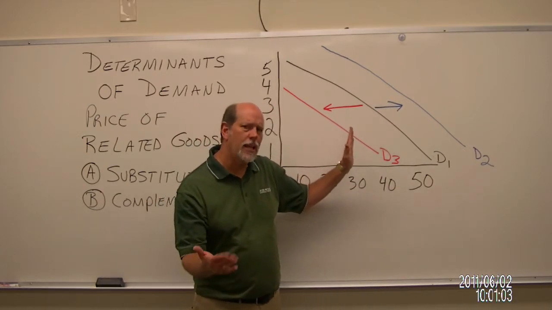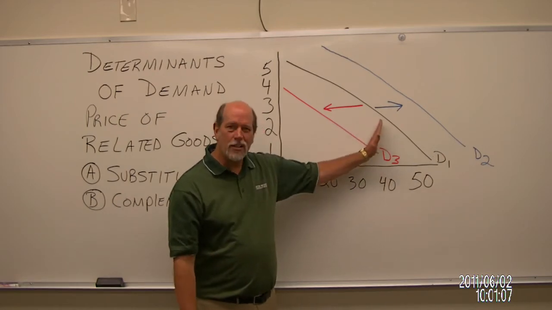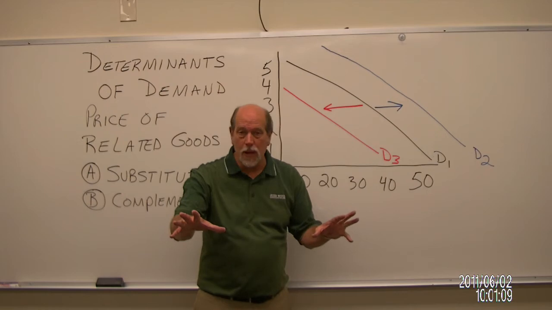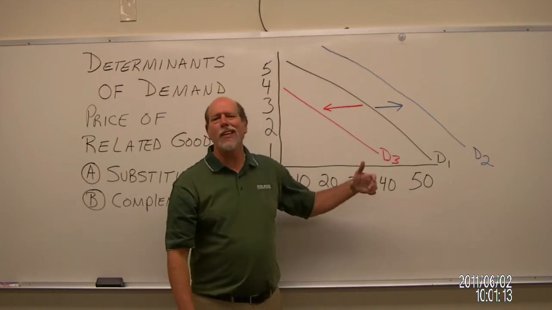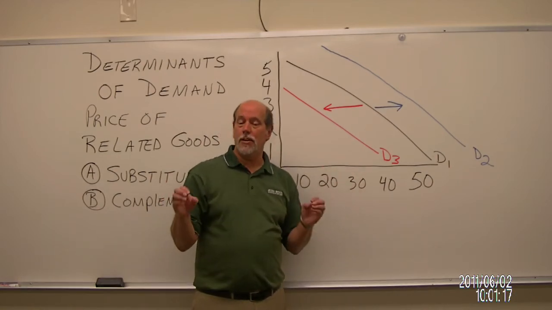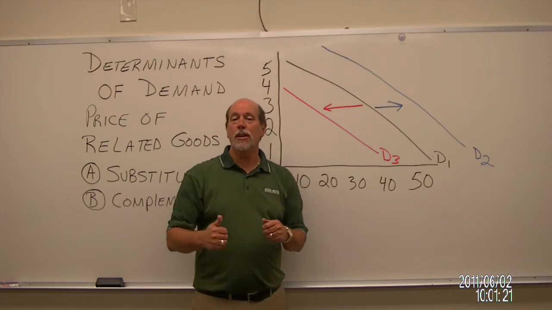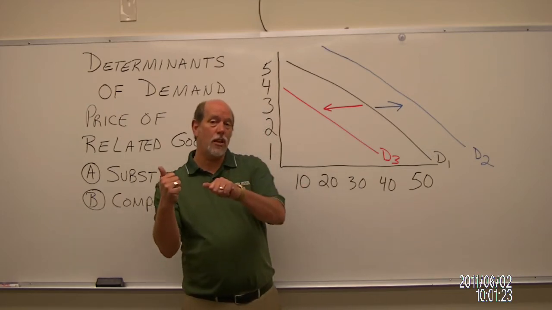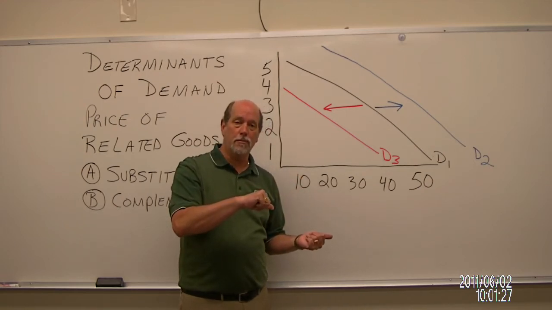And we talk about that as a shift left. That's the terminology that you're looking for. The price of Pepsi goes down. Everybody and their brother is going to be beating a path into the grocery store buying Pepsi, and that Coke is just going to sit on the shelf. So for those goods that are substitutes, price and demand move in the same direction. If price of one good goes up, demand for the other will rise. If price of one good goes down, demand for the other will drop.